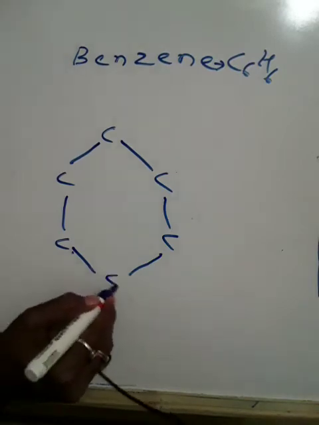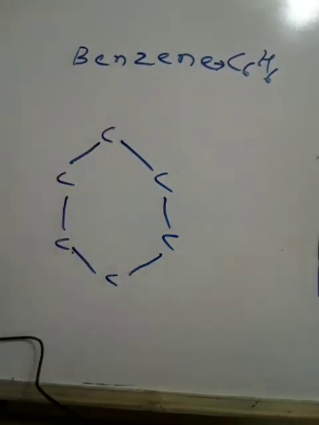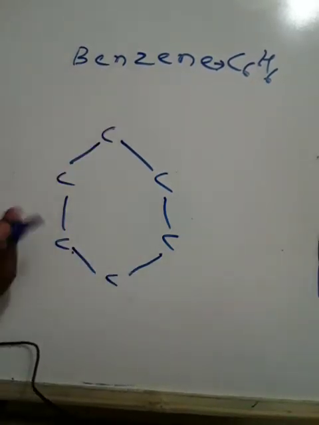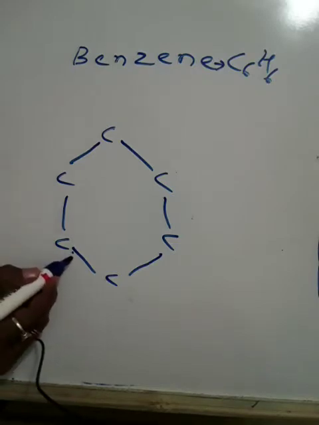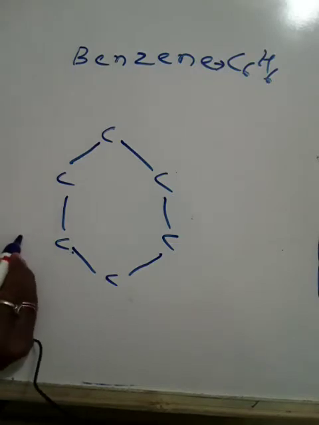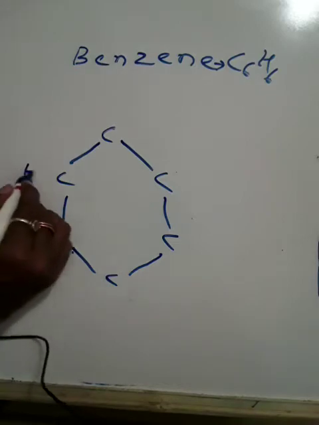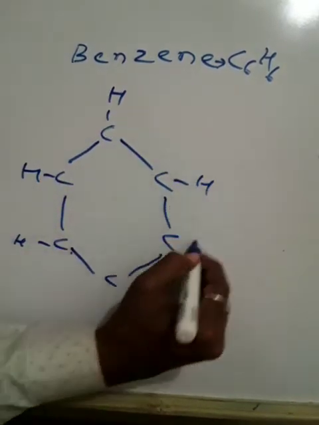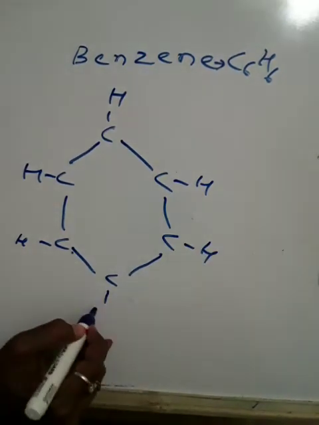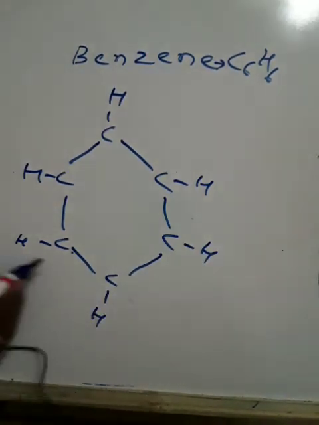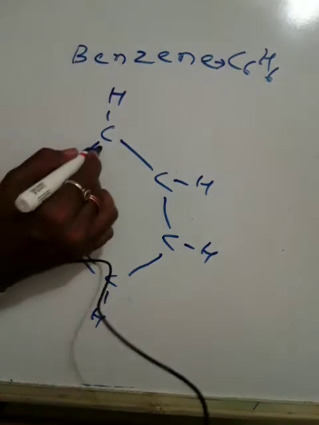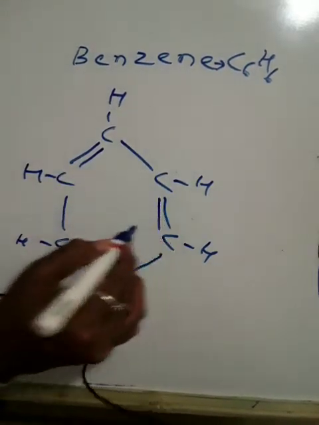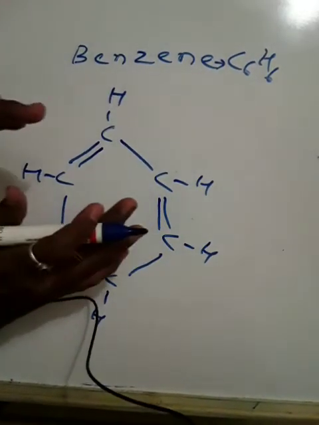But if I leave it like this, it becomes hexane, so you have to fill up the bonds here. First you write H here, H, H, H, H, H. Here we have one single bond and one double bond. So this becomes benzene.